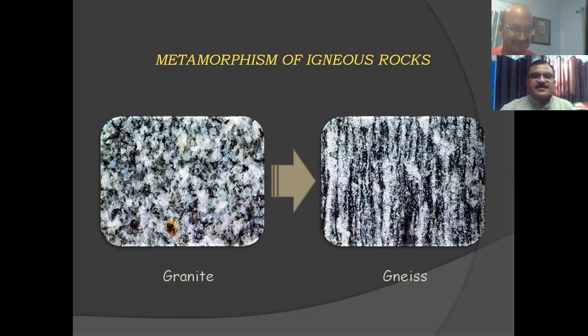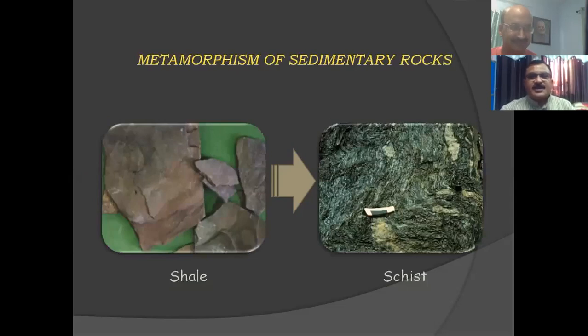Other cases, for example, here this is shale. It's a sedimentary rock mainly composed of argillaceous material, like clay materials. But when it becomes metamorphosed, it converts into schist. Schist is a category; there may be several kinds of schist, depending upon the mineral composition and grade of metamorphism. But this is an example of how a sedimentary rock may convert into a metamorphic rock.